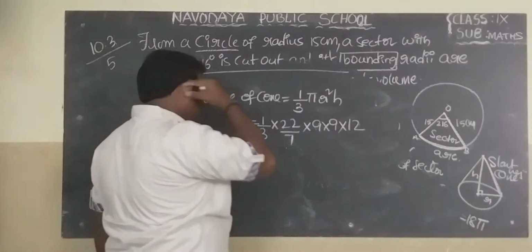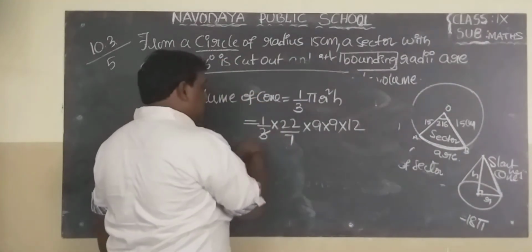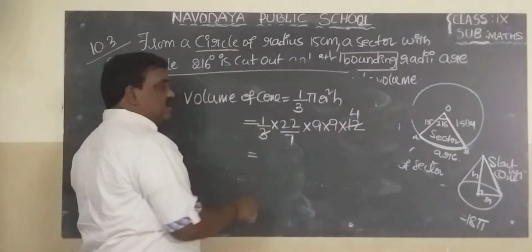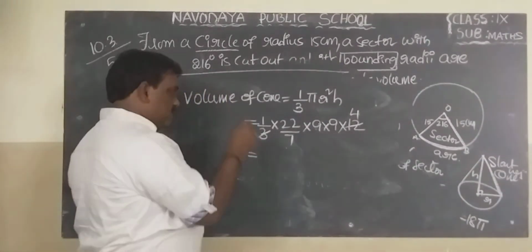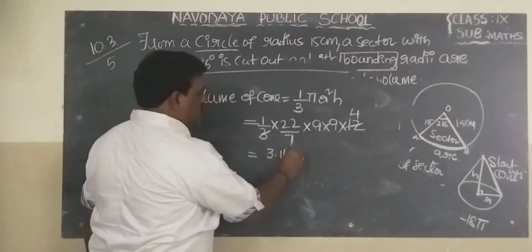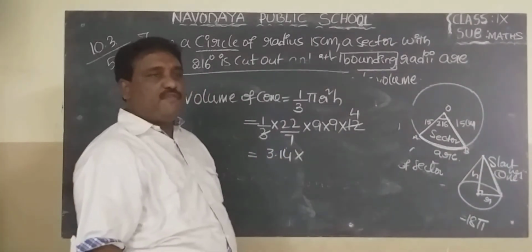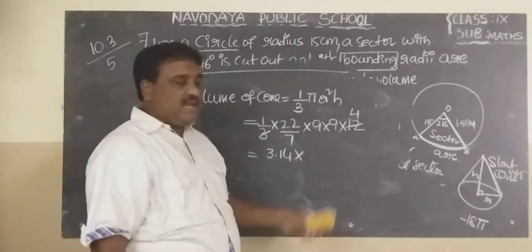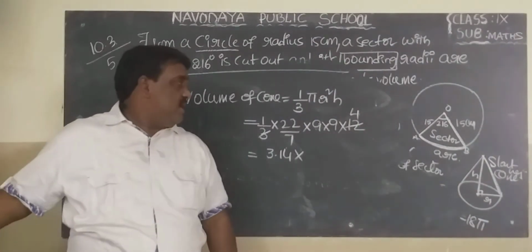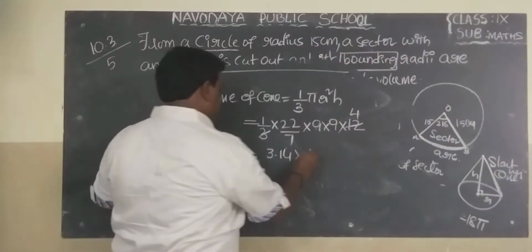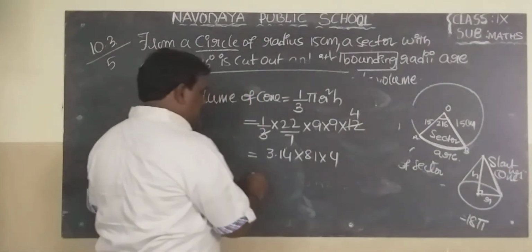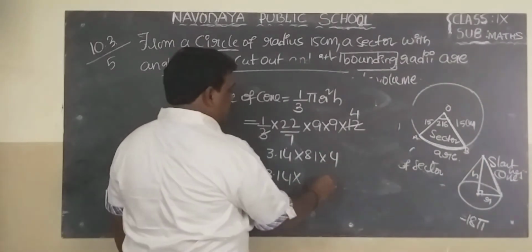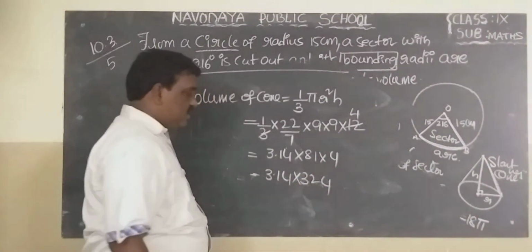See the cancellation. What is left? 3 cancels, 12 cancels, 4 times. So what is the value of 22 by 7, you know? 3.14 into 9 into 9 into 4. 9 9s are 81, into 4. 81 into 4: 4 1s are 4, 4 8s are 32. 324.